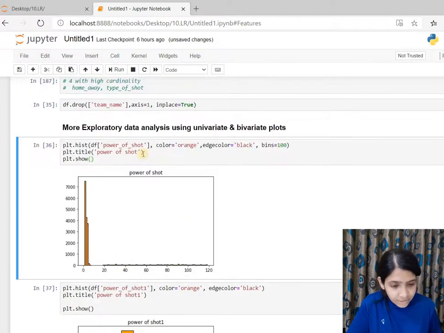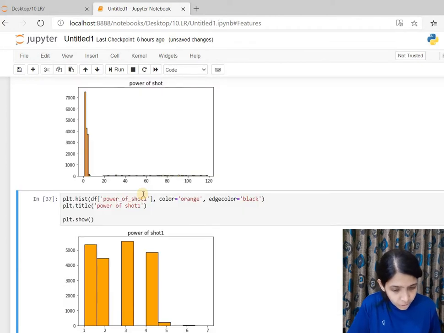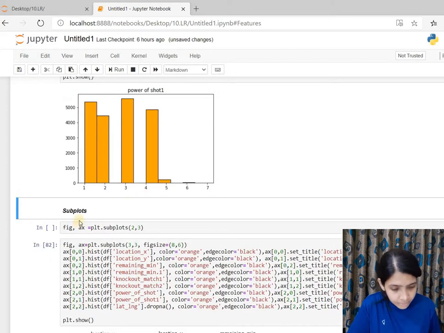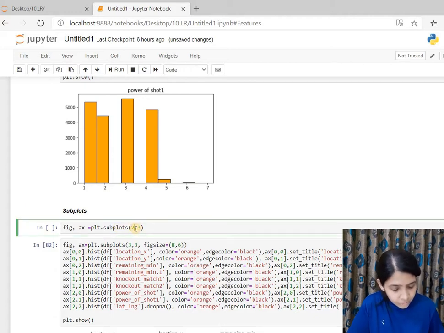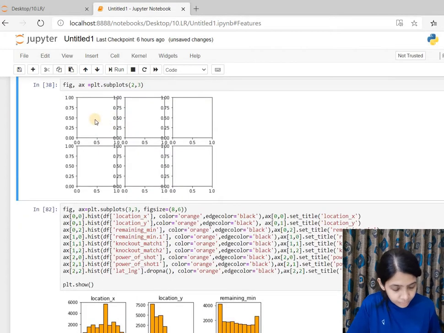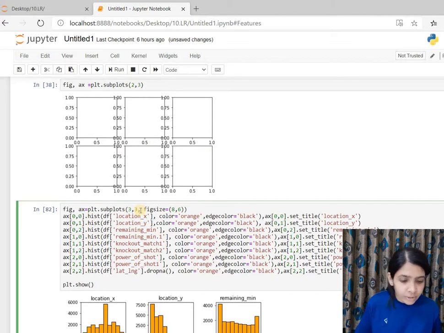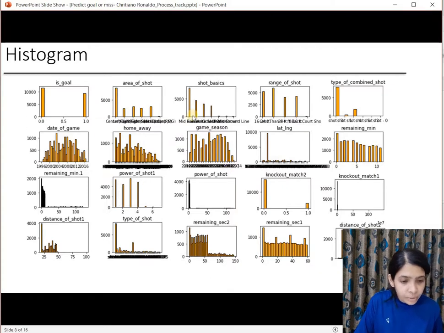So here we have plotted only one variable in one plot. To see all the variables simultaneously, we can use subplots, plt.subplots, where this would create a subplot with 2 rows and 3 columns. Similarly, we can give as many rows and columns as we want, and mention all the features here, and we can have a better looking plot where we can compare the features.